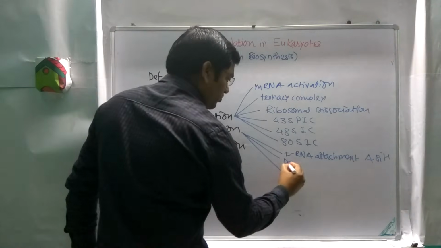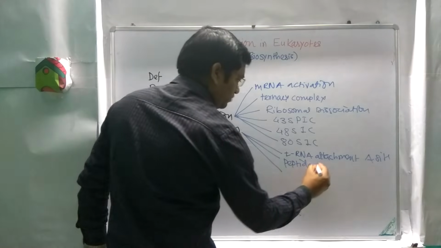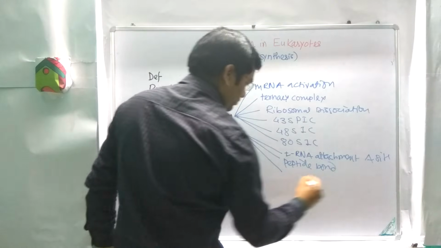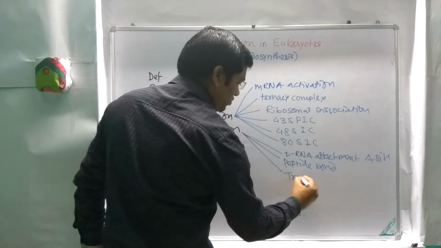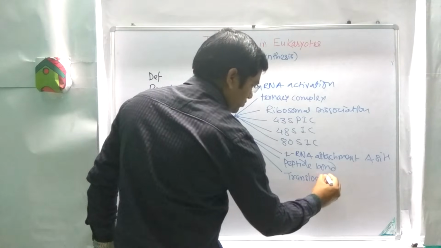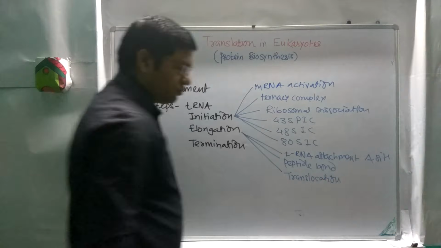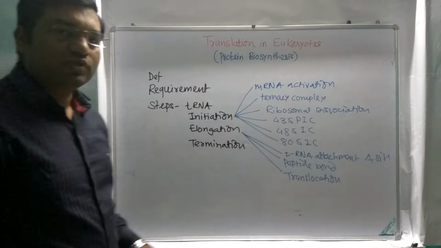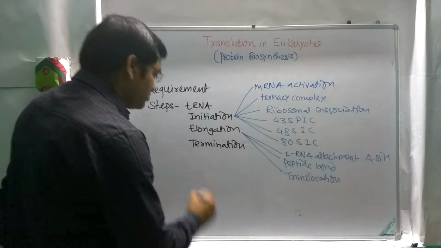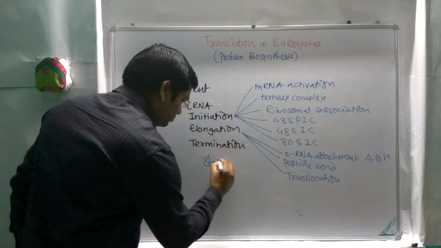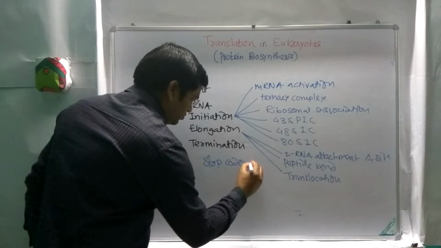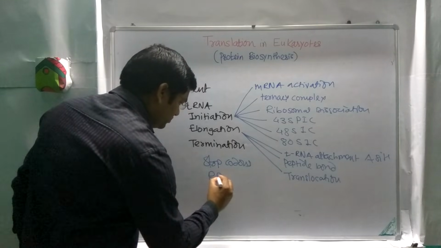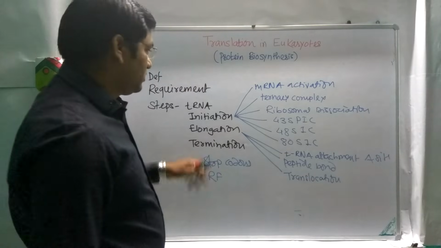Then peptide bond formation. And third one is the translocation of the ribosome. In the termination process, we will discuss the stop codons and release factors, release factor 1, 2, 3.